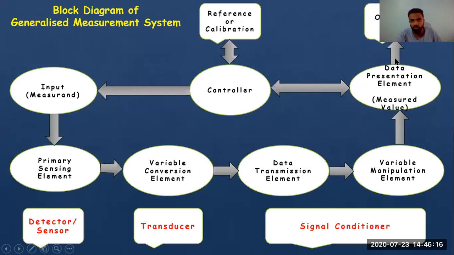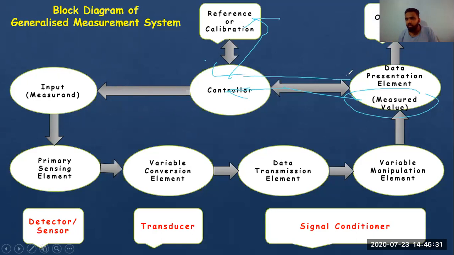Now I will do annotation and I will finish the lecture for you. I'll just show you what happens here. I'll get some measured value. This measured value will go to the controller. Controller will compare it with respect to the reference signal. If it is okay, it will go back, right? And it will be shown to the observer that this is my reading.